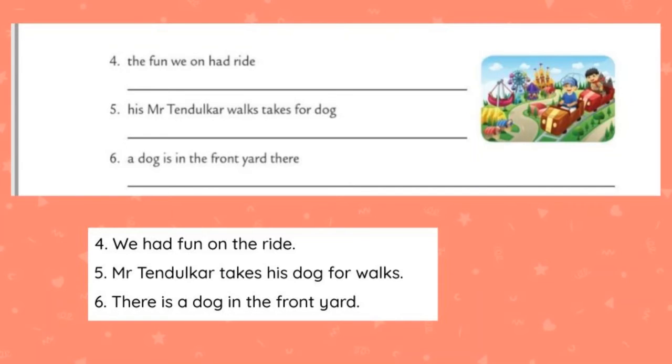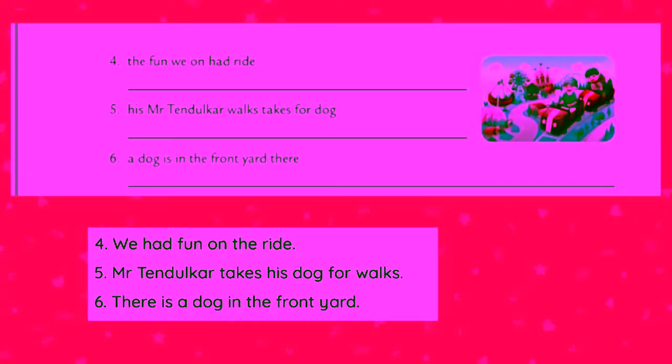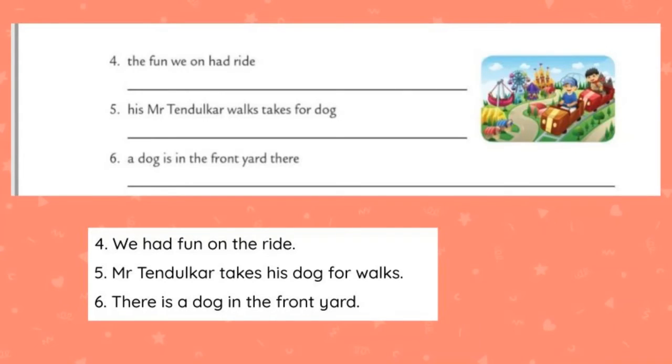Okay, let's move to the fifth one. "Is Mr. Tendulkar walks takes for dog?" So first we have to write the name of the person. Okay, Mr. Tendulkar. Mr. Tendulkar takes his dog. In the sentence the verb is takes. Takes his dog for walks. So Mr. Tendulkar takes his dog for walks. At the end of the statement, put a full stop.